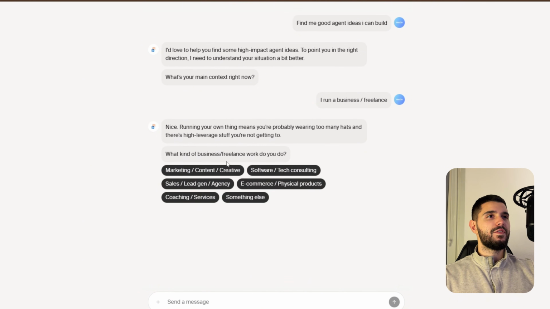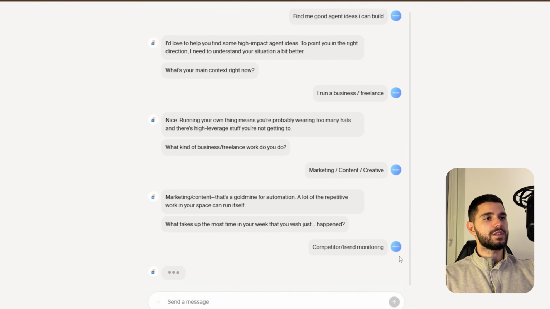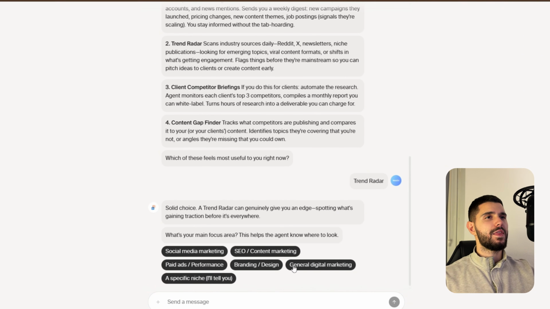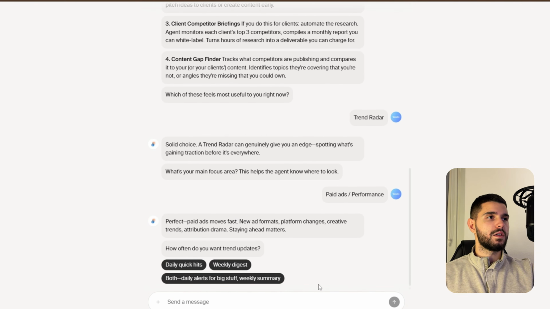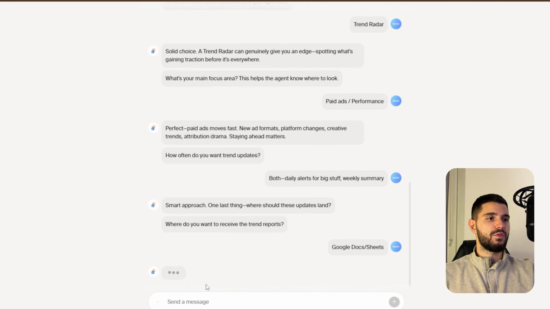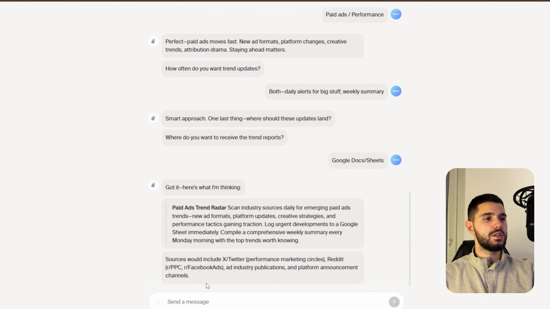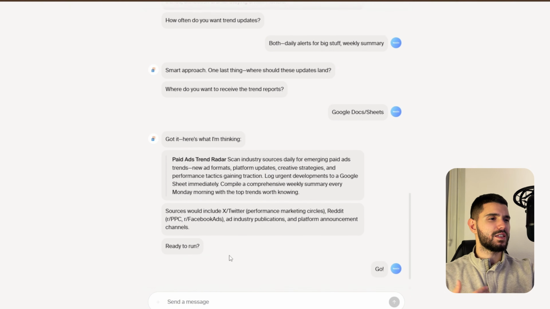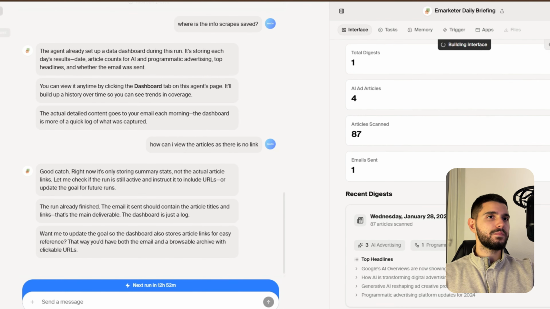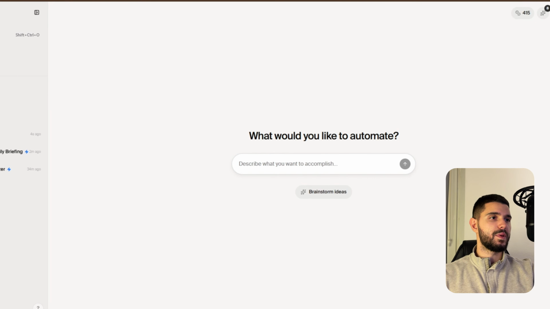And I say, okay, find me good agent ideas I can build. I run a freelance business in the marketing content creative niche, and it asks you questions to collect context. In the end, I go for a trend radar. Basically, I want to track topics about paid ads and performance on the most popular social platforms and get daily alerts. It asks me where I want to get these reports, and I say email or Google Docs sheets, and so on. Then the agent starts building, so we wait until it does.